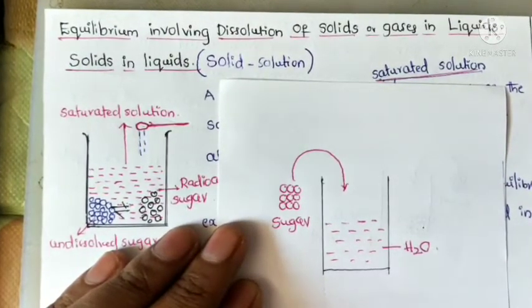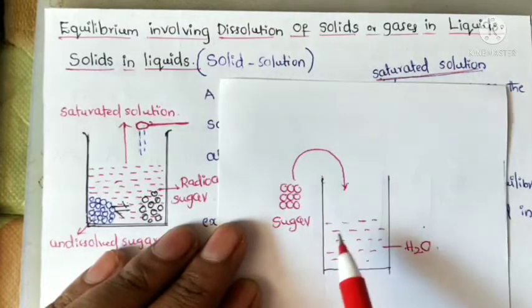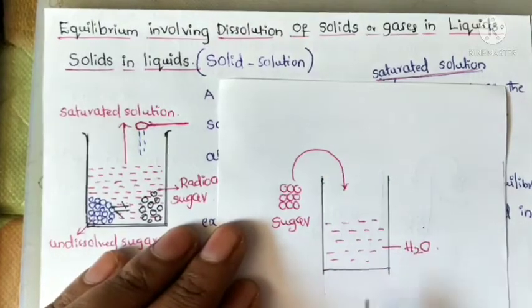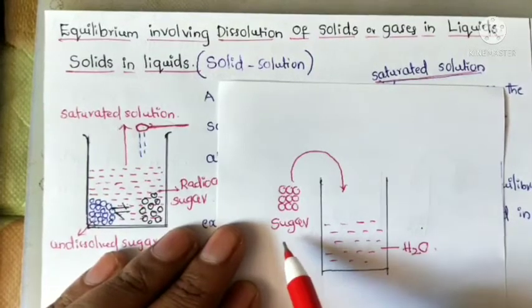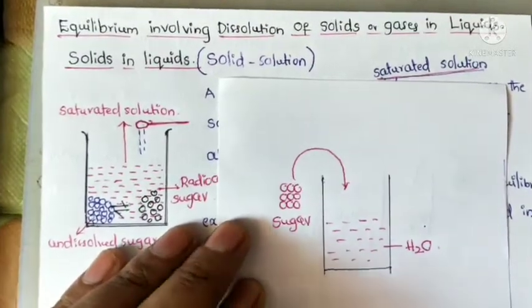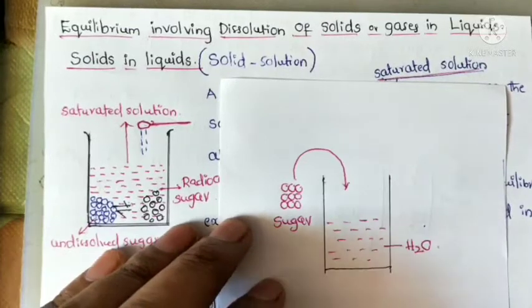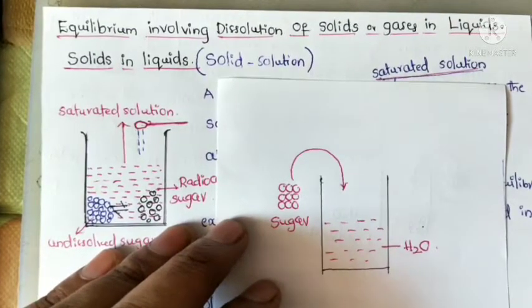Again, we add another amount of sugar to the water. This sugar is also completely dissolved. Like this, we add the sugar continuously.